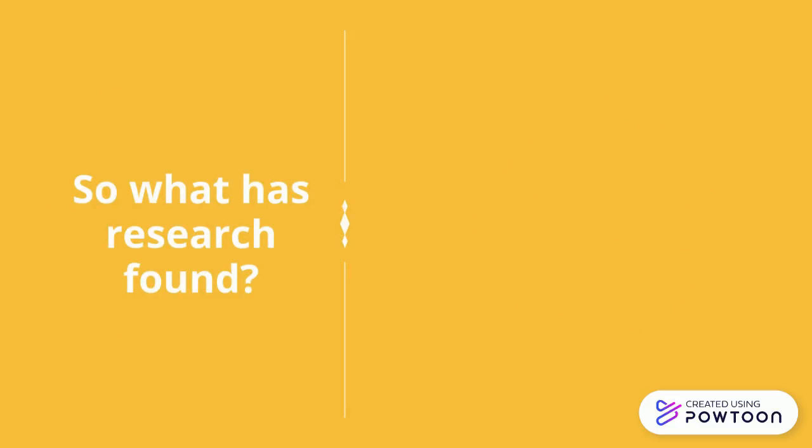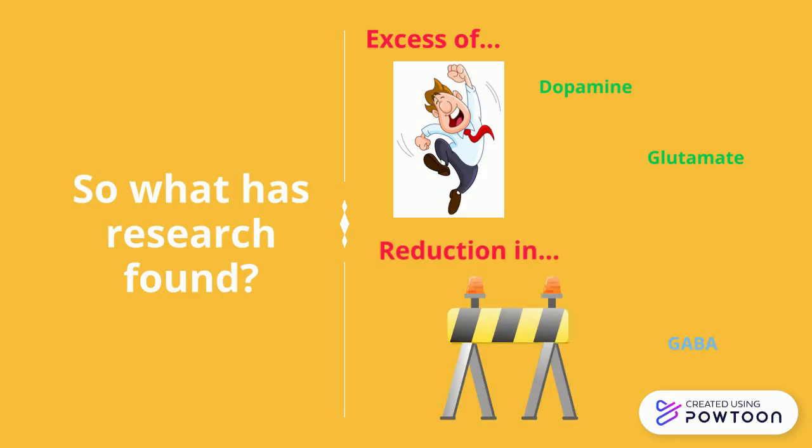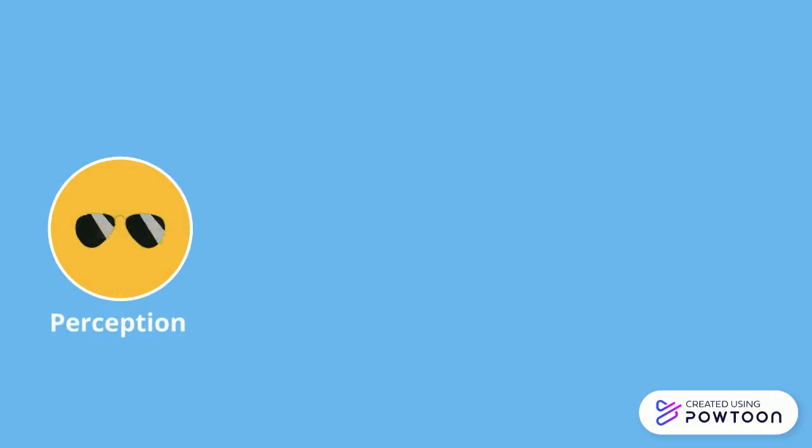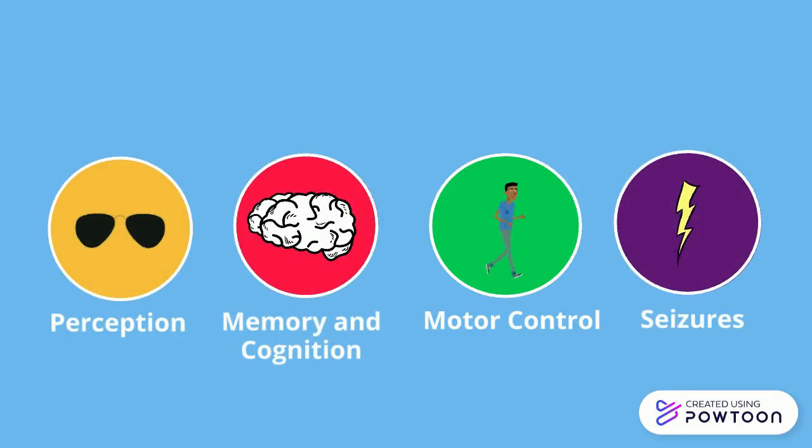Commonly found in ASD individuals is an excess or overactivation of glutamate and dopamine, two key excitatory neurotransmitters. Secondly, research has also highlighted a reduced amount of and effectiveness of GABA, a key inhibitory neurotransmitter. This results in a more excitable and weakly inhibited cortex, which functionally speaking leads to broad-ranging abnormalities in perception, memory, cognition, motor control, and seizures commonly found in individuals with ASD.